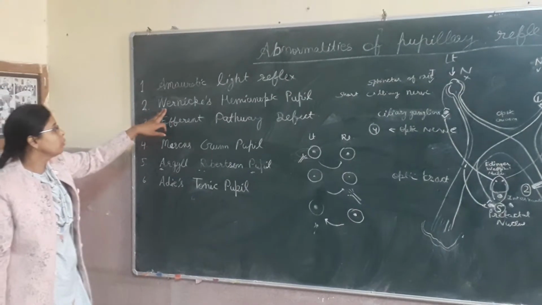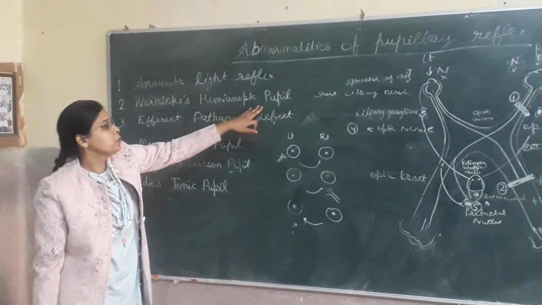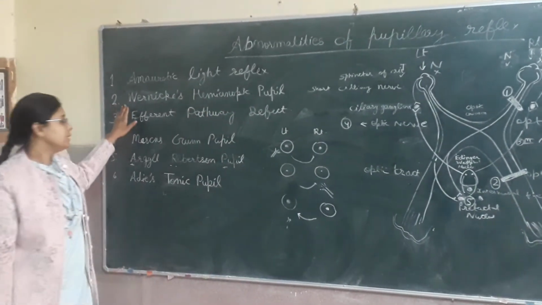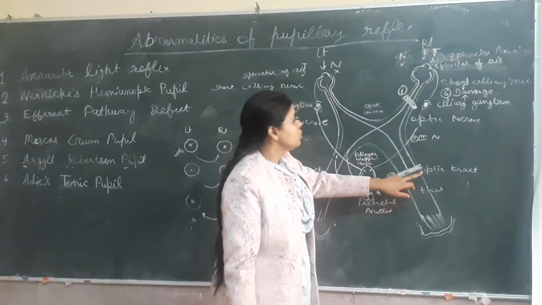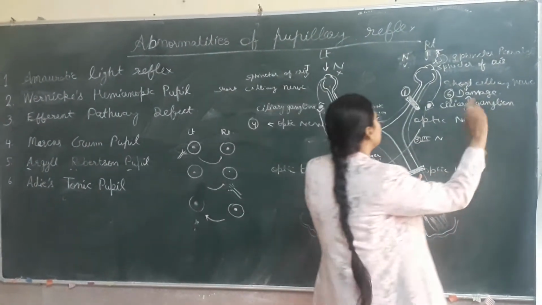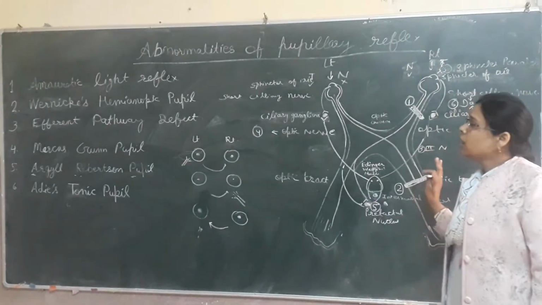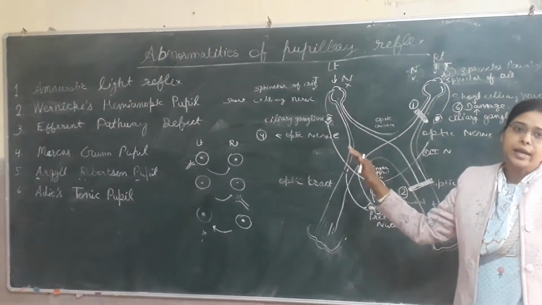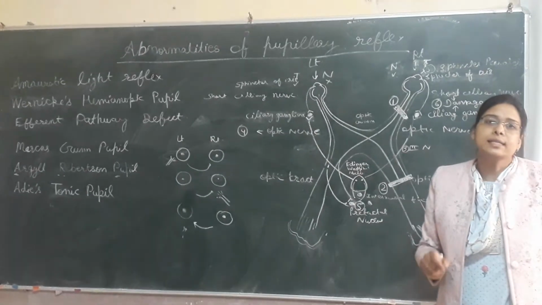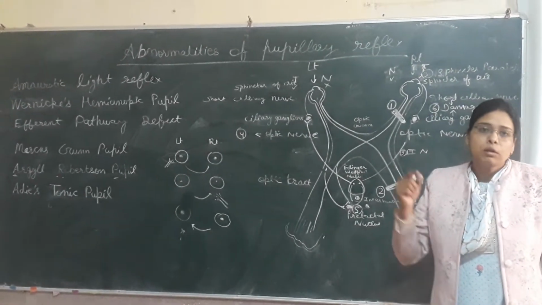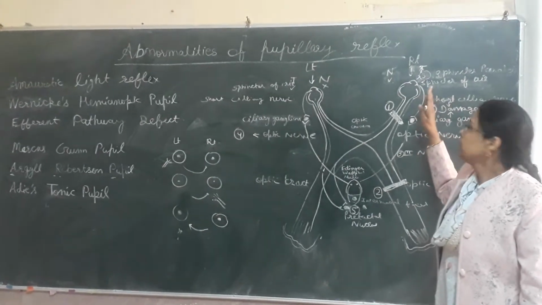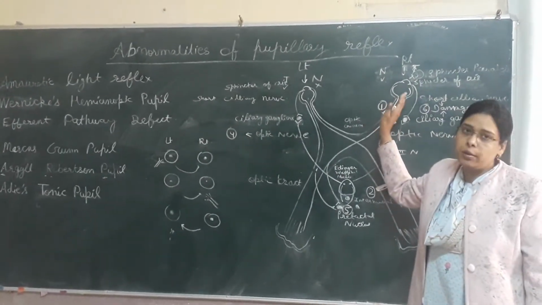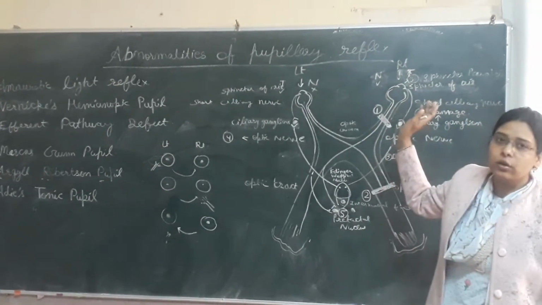Second, we discuss Wernicke's hemianopic pupil. In this condition, there will be a lesion in the optic tract. This condition is difficult to diagnose because we need a precise streak of light falling concentrically on the temporal or nasal half of the eyeball. So it is difficult to diagnose.